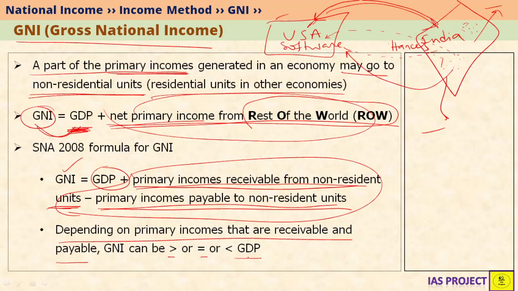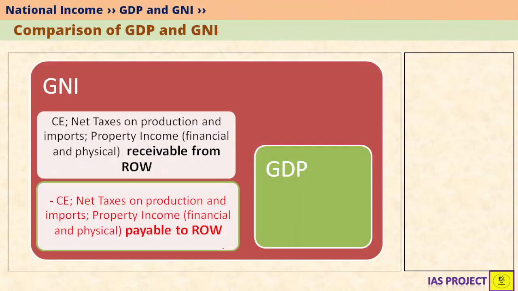What is the case of India? It is less than GDP. So let's see the comparison between GDP and GNI. This is very simple. GDP is shown here in green. So if you add GDP to these two quantities, you will get GNI. What are the two quantities? That is nothing but you add compensation to employees, you add net taxes on production and imports.